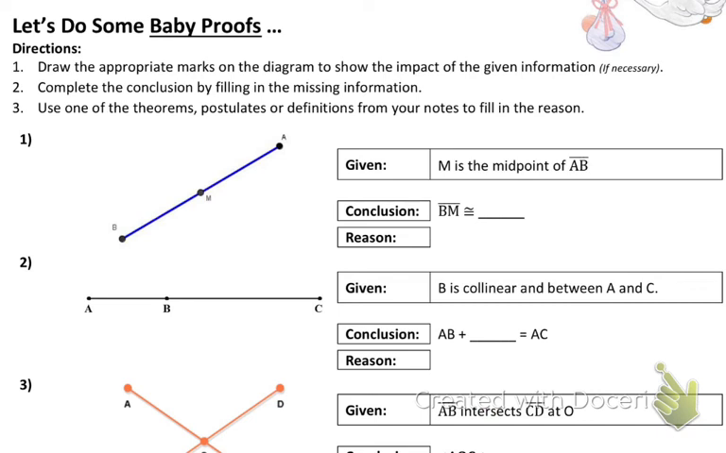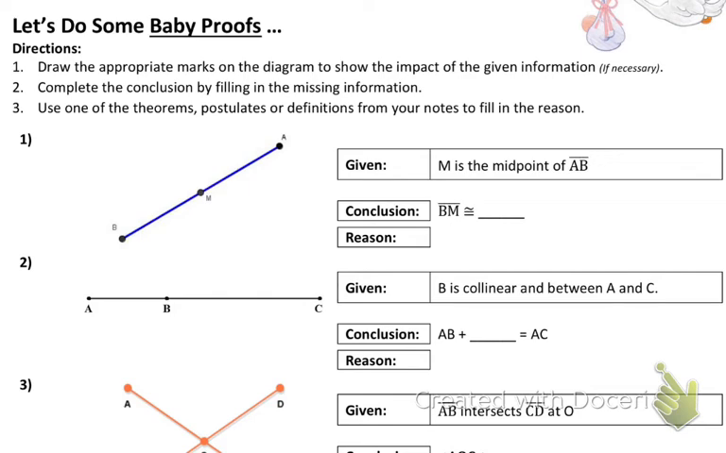Okay, let's do some mini proofs. Baby proofs. We're supposed to draw the appropriate marks on the diagram. That's important to proofs, is drawing things on the diagram. Complete the conclusion by filling in the missing information. Then we're supposed to use one of our theorems, postulates, or definitions from our notes to fill in the reason. M is the midpoint of AB.